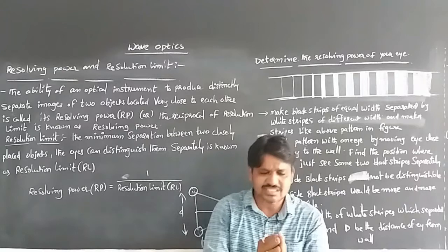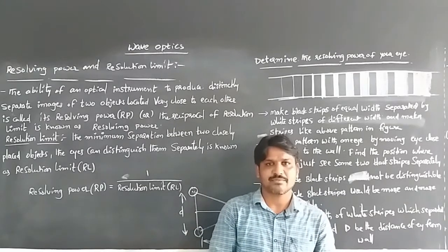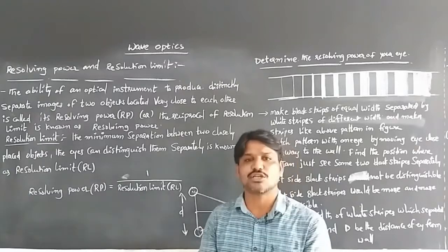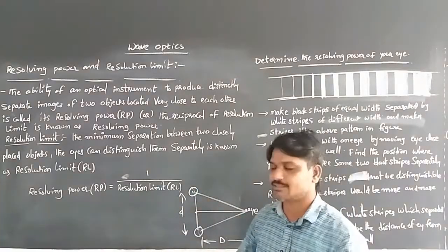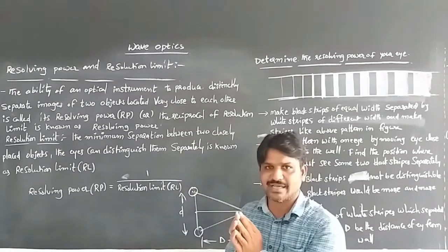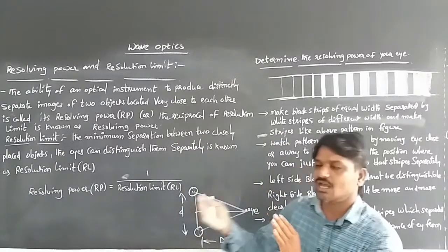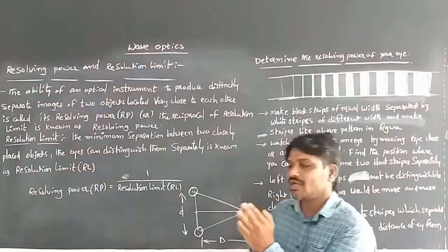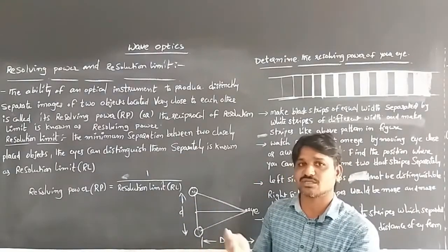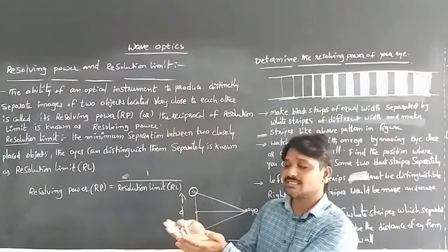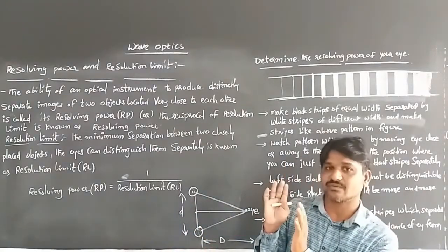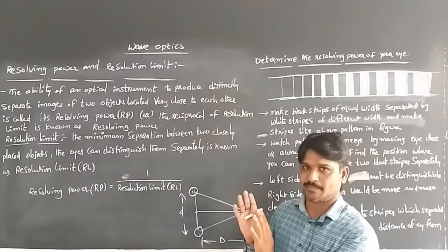Resolving means which can be separated, which can be explained. So if we put, say, 10 objects at a place and see them from a long distance, we can't measure how many objects there are, because we can't separate them from a distance.